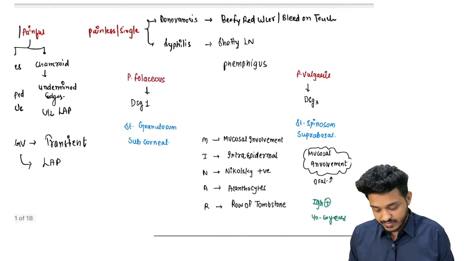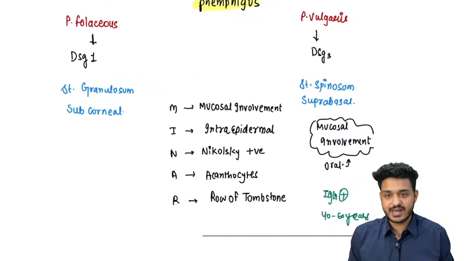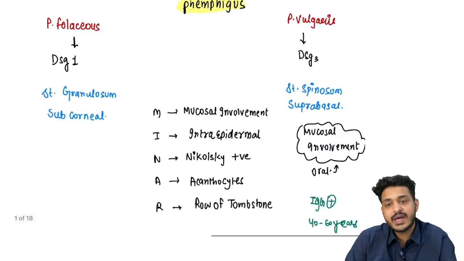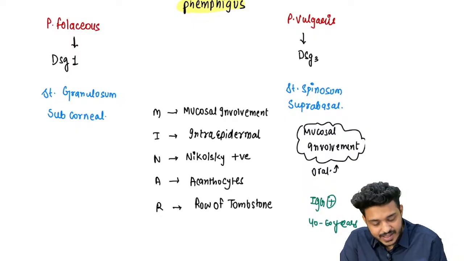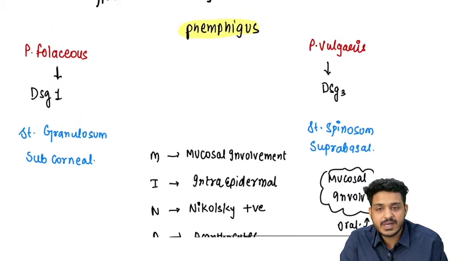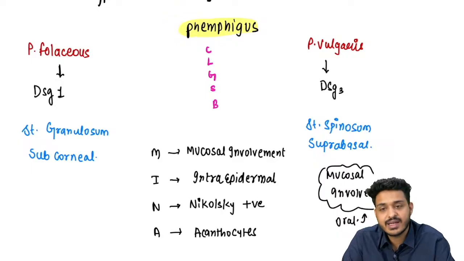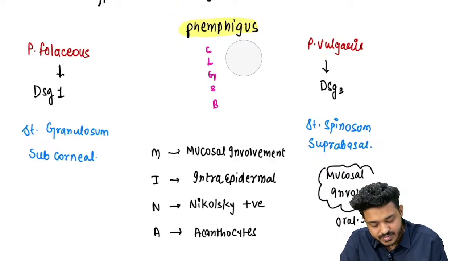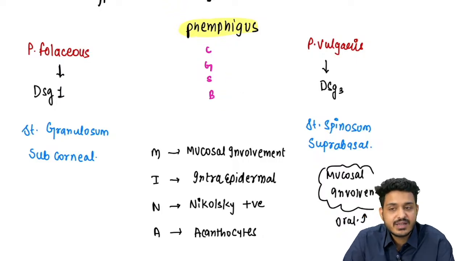Now for further differentiation of pemphigus, you need to remember about these two disorders. We have pemphigus foliaceus and pemphigus vulgaris. What you can remember, for foliaceus and vulgaris, is just the epidermal layers, right? So what are the layers we have? Come, let's grab some burger. These are the layers, and we already know this stratum lucidum is present only in the palms and soles, so we can skip this out, right? So these layers are going to be there.